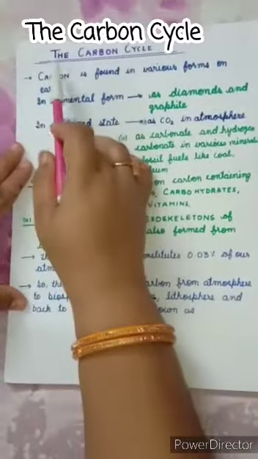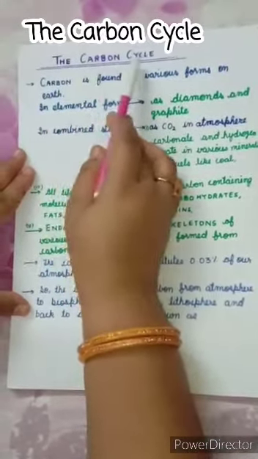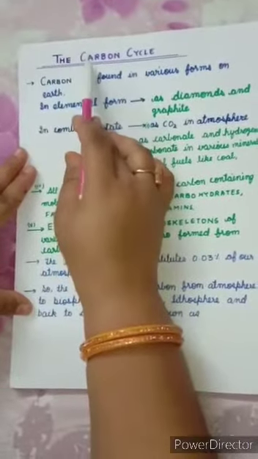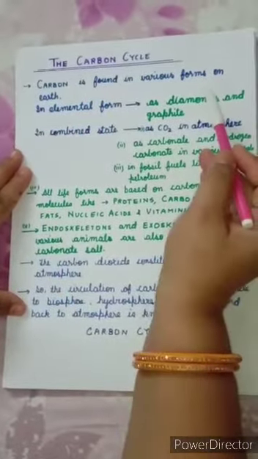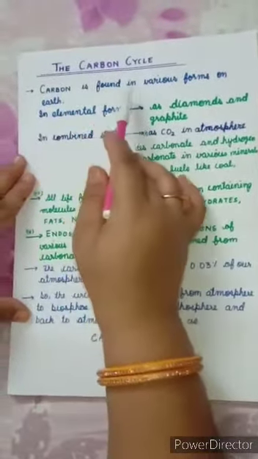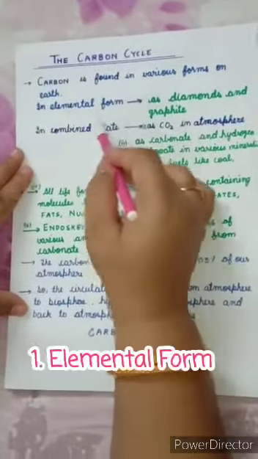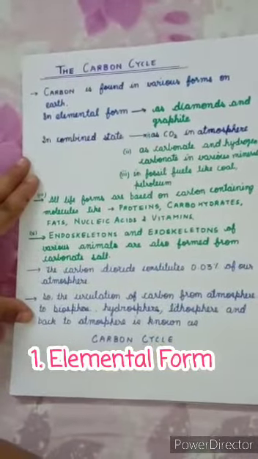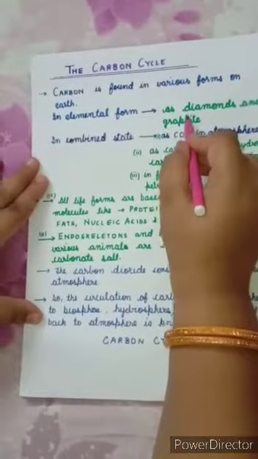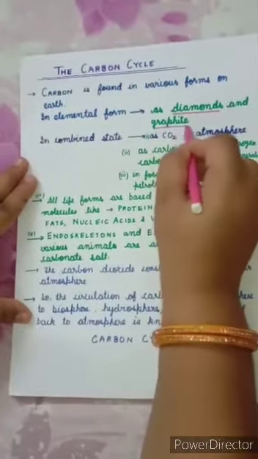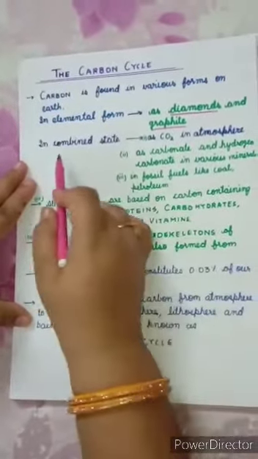Students, today let us study about the carbon cycle. It is also a biogeochemical cycle. Okay, carbon is found in various forms on our planet. First form is elemental form, and in elemental form it is found as diamonds and graphites. Now let us consider the combined state.